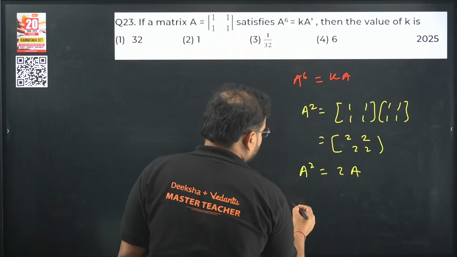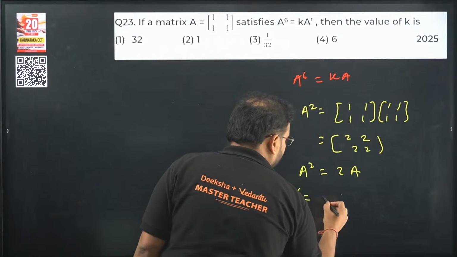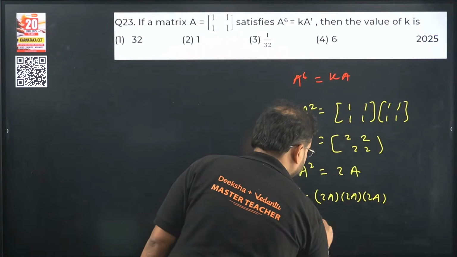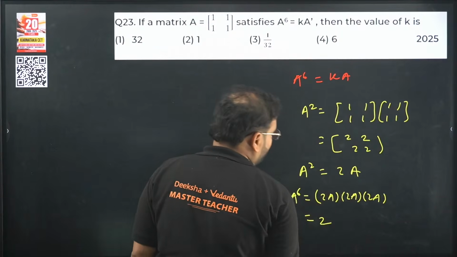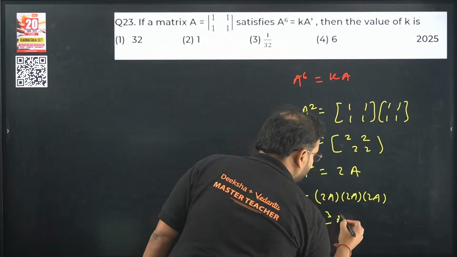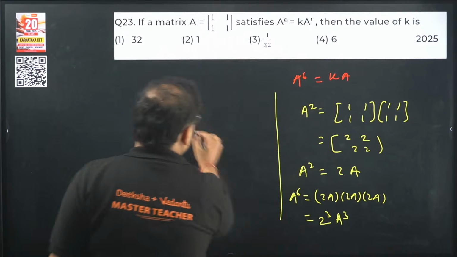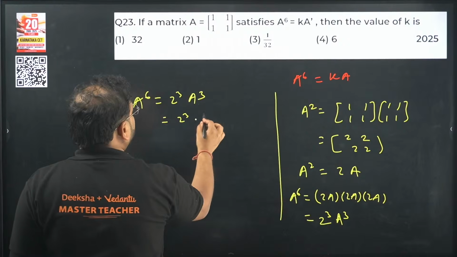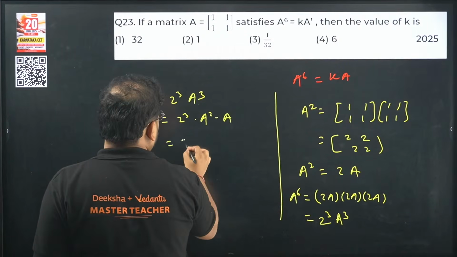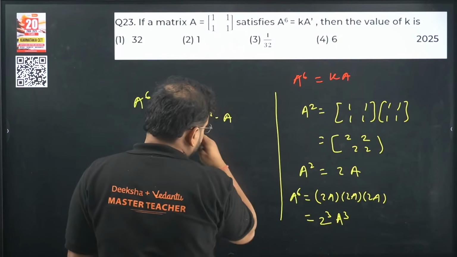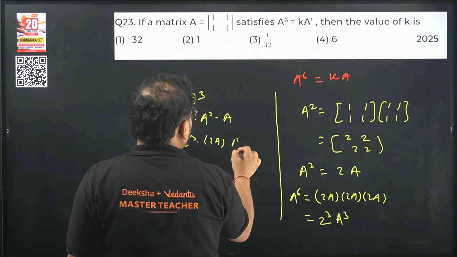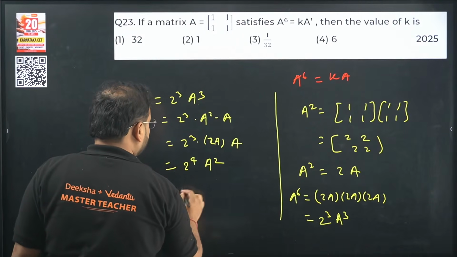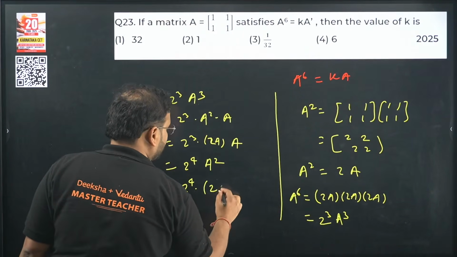So A power 6 will actually become 2A into 2A into 2A, which is 2 cube into A cube. That is 2 cube into A square into A. A square is 2A, so it becomes 2 power 4, A square, and A square is again 2A.